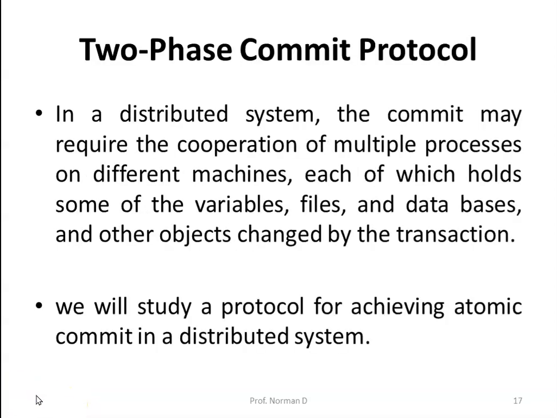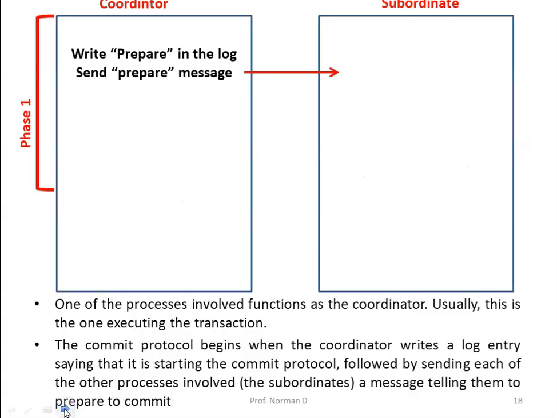The next topic is the two-phase commit protocol. In a distributed system, the commit may require the cooperation of multiple processes on different machines, each of which holds some of the variables, files, databases and other objects changed by the transaction. We'll try to understand how this two-phase commit protocol works in a distributed system. The name itself tells us that the protocol works in two phases, phase 1 and phase 2. As we know, in a distributed system there will be one coordinator and the other processes will be working as subordinates. So we have a coordinator and we have subordinates.